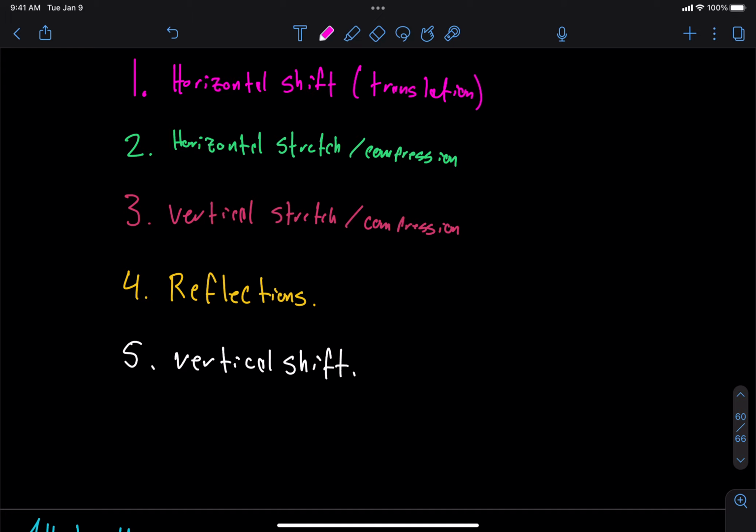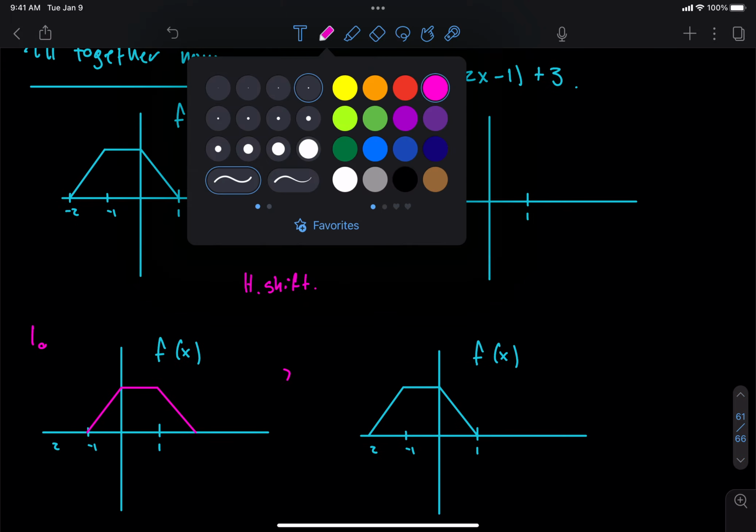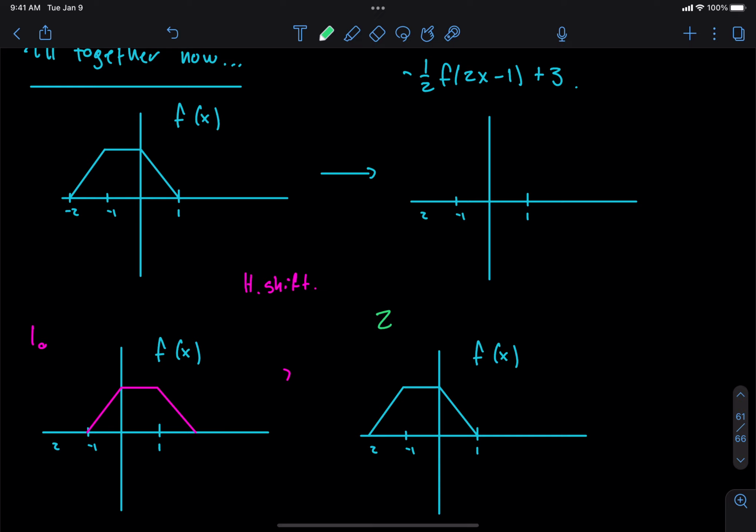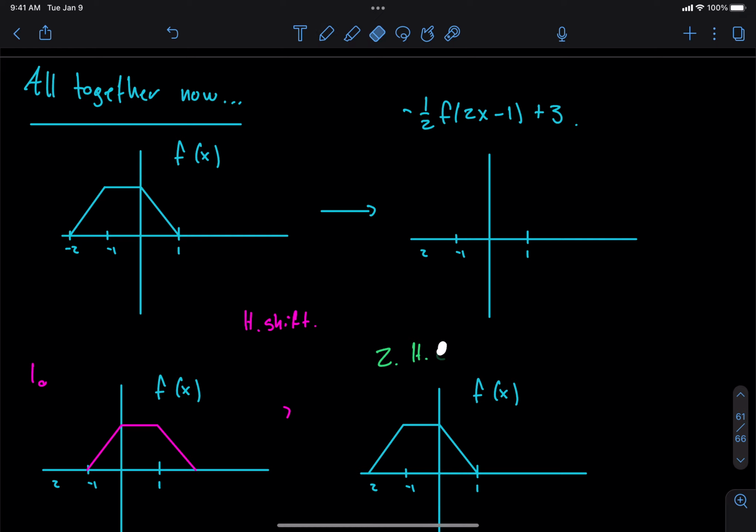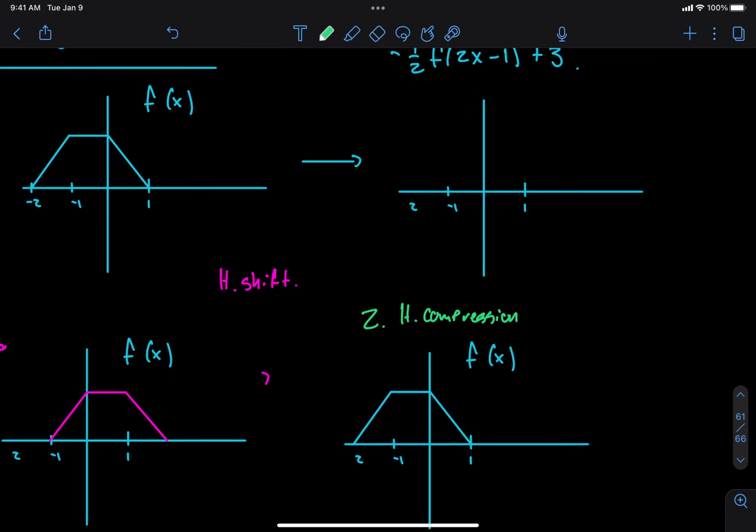Step 2 is what? Horizontal stretch or compression. So step 2, let me get that lime green. Is it going to be a horizontal stretch or a horizontal compression? What do we think? Compression, right? Okay, so we're going to do compression because the number inside is bigger than 1. So we're going to take this picture now, and we're going to compress it.